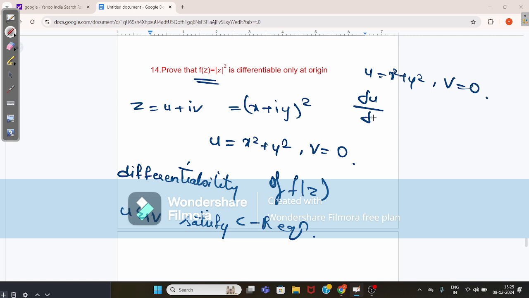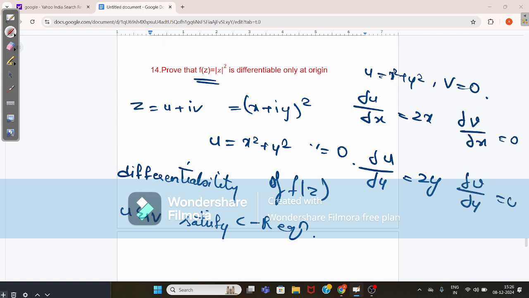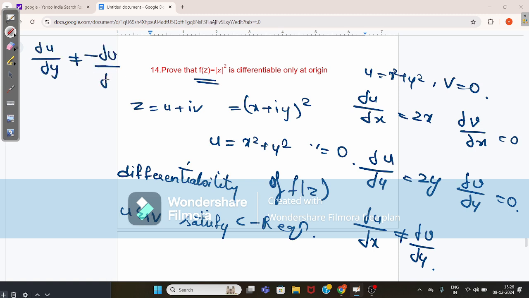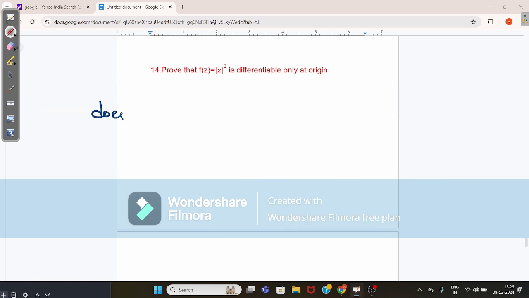So dou u by dou x equals 2x. Dou u by dou y gives the value 2y. Similarly, dou v by dou x gives the value 0, and dou v by dou y gives the value 0. Okay, so dou u by dou x is not equal to dou v by dou y, and dou u by dou y is not equal to minus dou v by dou x. Since this value is 2y and this value is 0, it does not satisfy the CR equation.